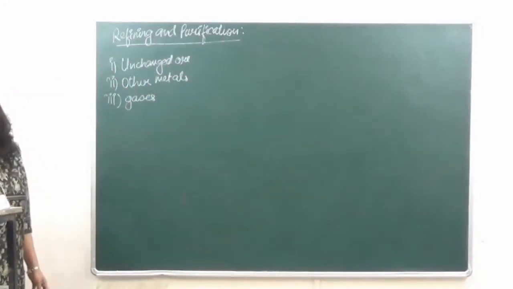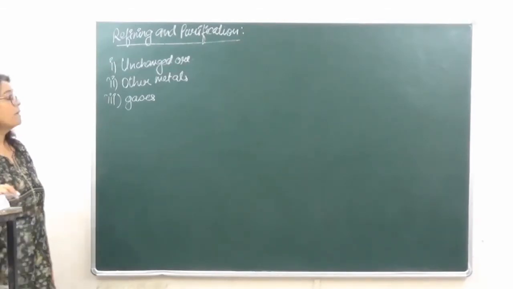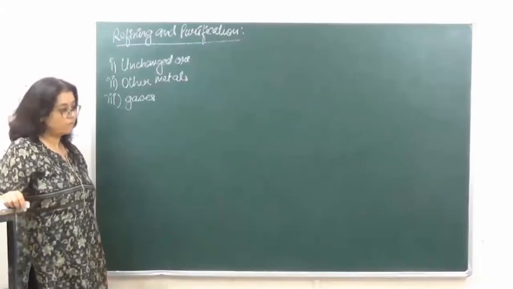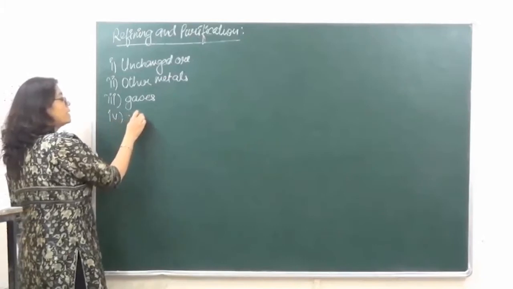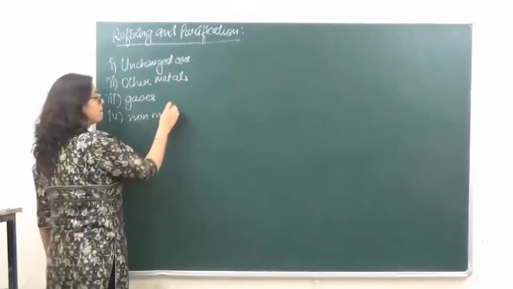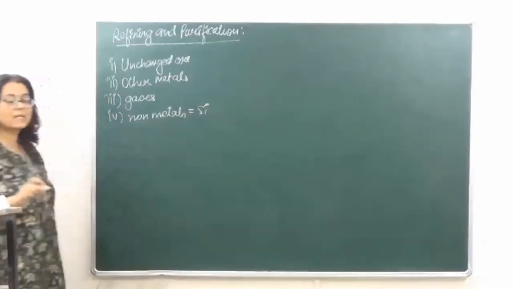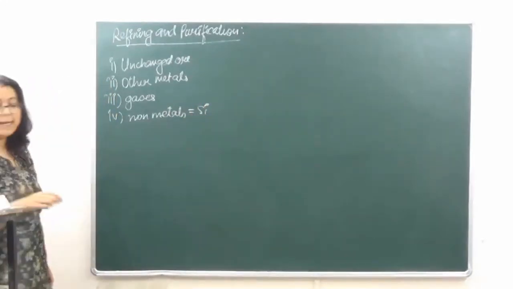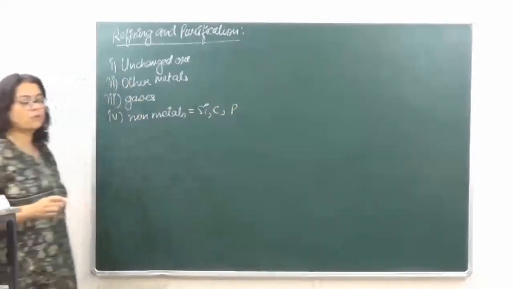Like when we were doing the reduction, we had certain gases like carbon monoxide, carbon dioxide, which may be totally removed or maybe they are left behind. Then number 4, there are certain non-metals which may be found as impurities, like silicon is the most common. In addition to this, there is carbon and then there is phosphorus.